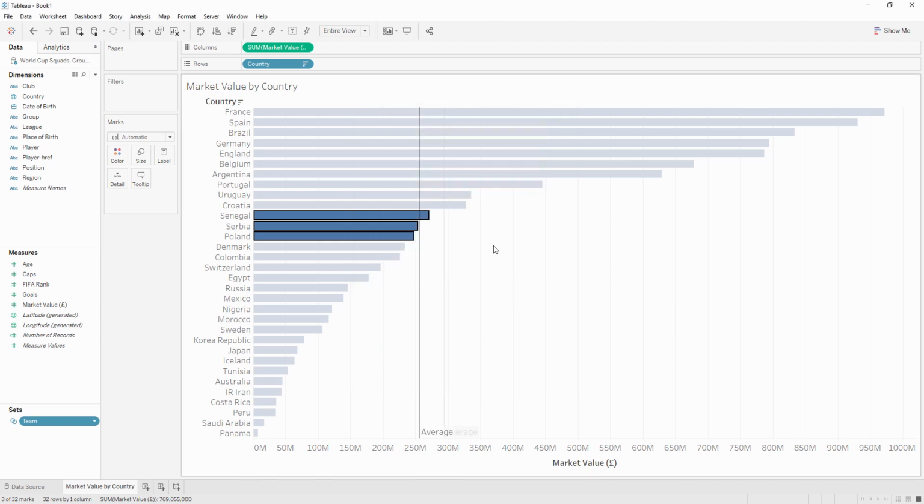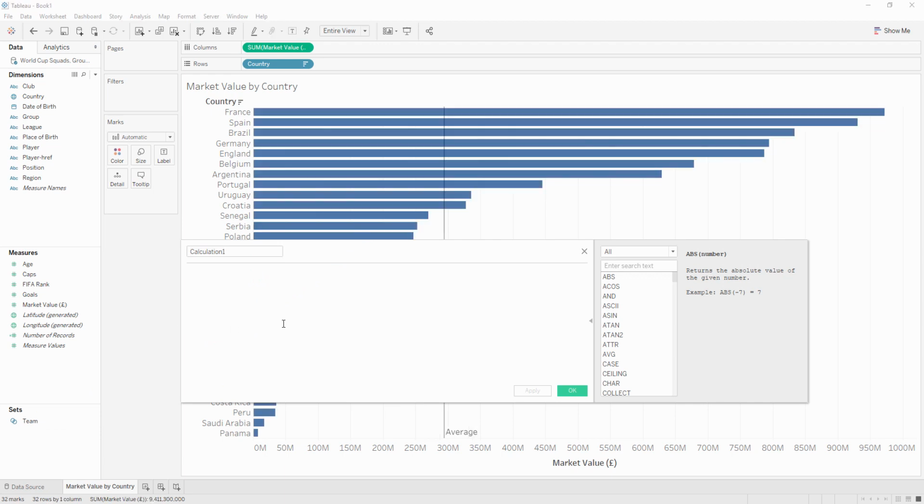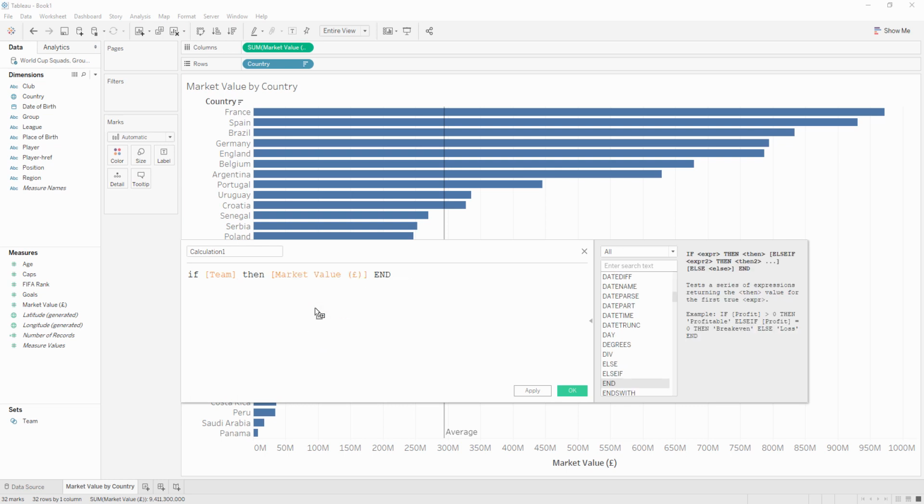So great. So now what we want to do is just return the bar for that selection and not for the unselected values, because then we can just take the average across those three bars. So we can do that with a calculation that conditionally returns the market value. So we want to say if the country's in the team, which is what set is in out, so in means true, essentially. So that's why you can use a set as your conditional clause in a calculation. Then we want to return the market value. Otherwise, we want it to be null.